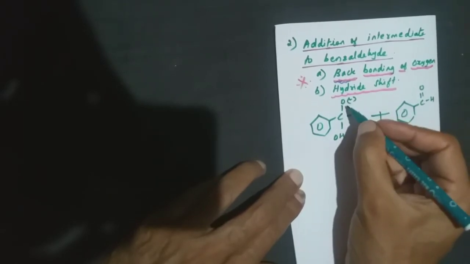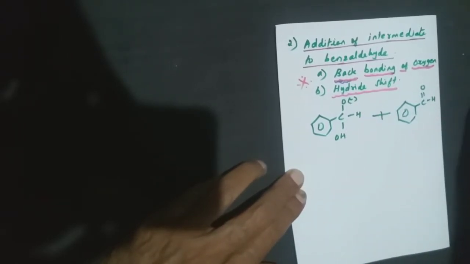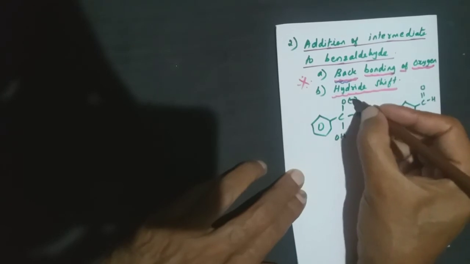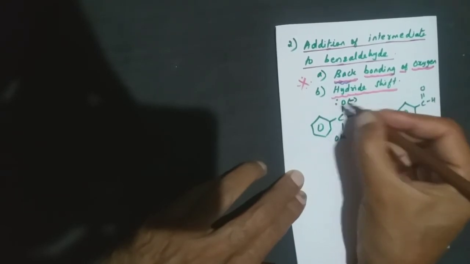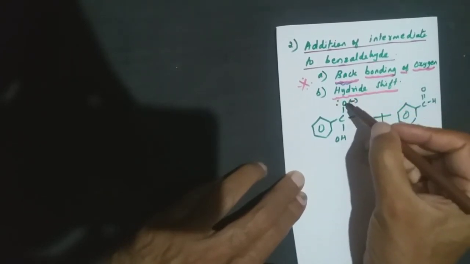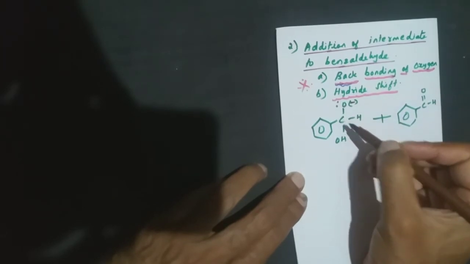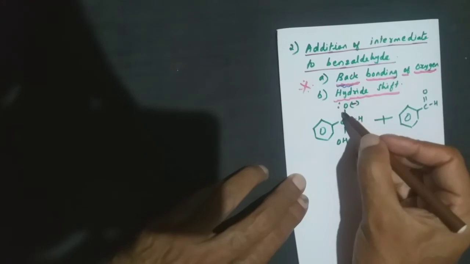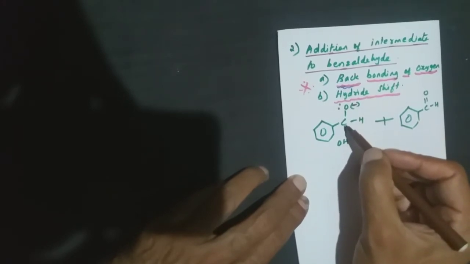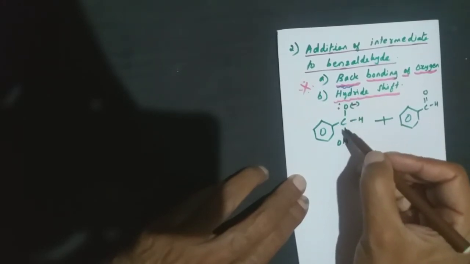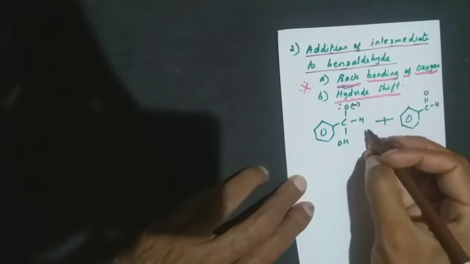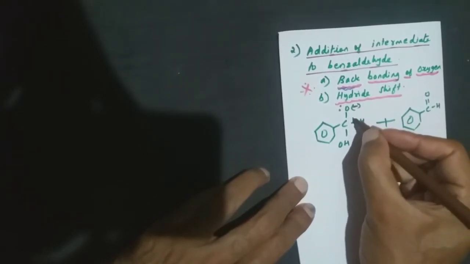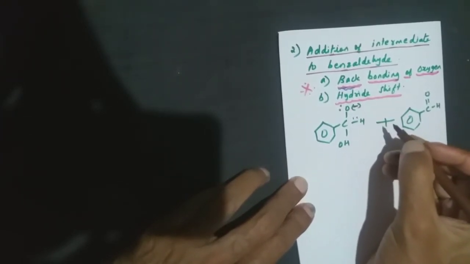Now this oxygen will try to, as I told you very clearly, when I write this one minus sign it means 2 electrons. So the oxygen will try to form a bond once again with the carbon atom by using these 2 electrons. The moment I get a double bond here, the carbon valency becomes 2, 3, 4 and 5. So here, in the bond between carbon and hydrogen, I have got 2 electrons.